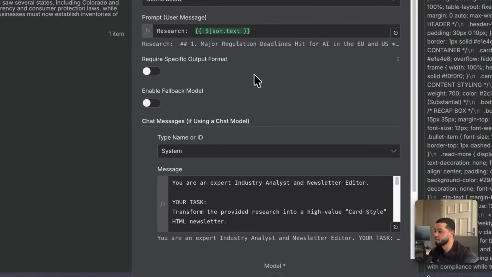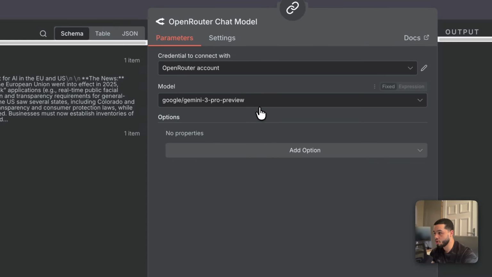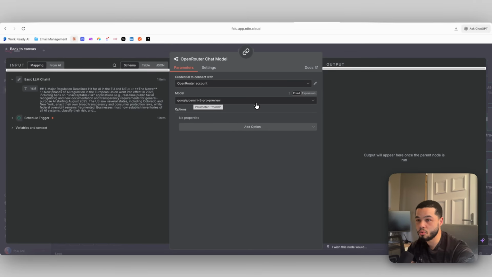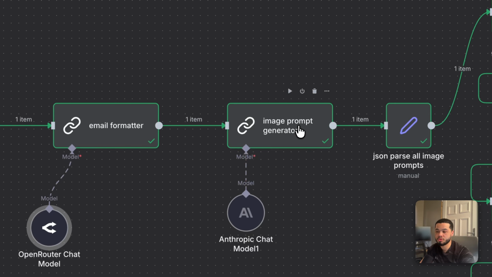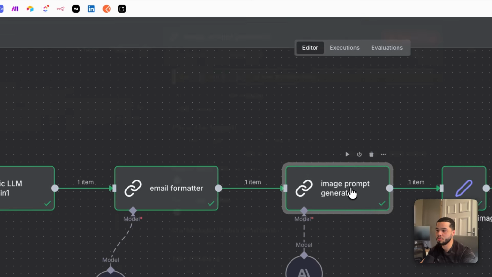Actually, over here, the email formatter, we are going to use Google Gemini 3, the Pro, which is the new one. So we're going to use that new Google Gemini 3 Pro, which is excellent at writing these emails and writing this HTML. And then after that, we have the image prompt generator. Now, as I said before, we've created the email template, or the email format, has all of your research in it, but we haven't created the images. So this is what we're doing over here.